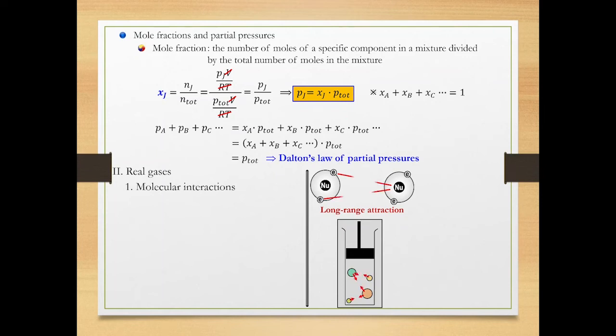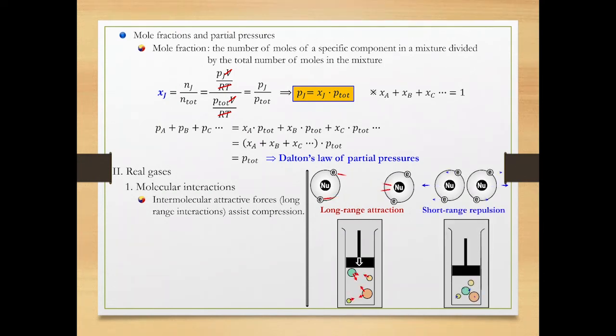This long-range attraction reduces gas pressure lower than the pressure of perfect gas at the same condition, and it leads to the compression of the real gas. When gas molecules or atoms are close to one another, the gas particles repel one another. This is because positively charged nuclei repel one another, and negatively charged electrons also repel one another. This short-range repulsion raises gas pressure greater than the pressure of perfect gas at the same condition, and it leads to the expansion of the real gas.